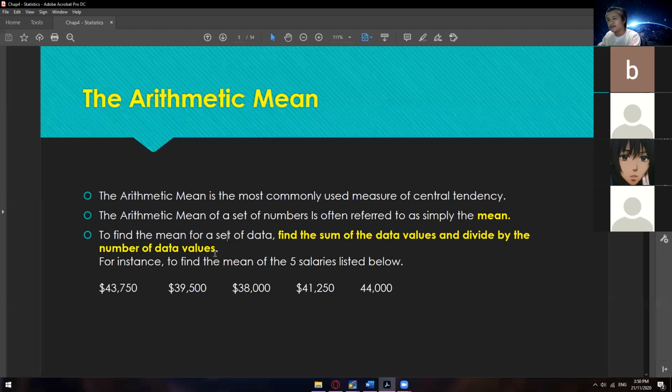Let's say we have 5 rows of data or 10 rows of data, and you want to get the average of that list of data. So you use the mean, or the arithmetic mean. How do we do that? Find the sum of the data values and divide by the number of data values. To make it simple, we have 5 salaries listed below: 1, 2, 3, 4, 5.